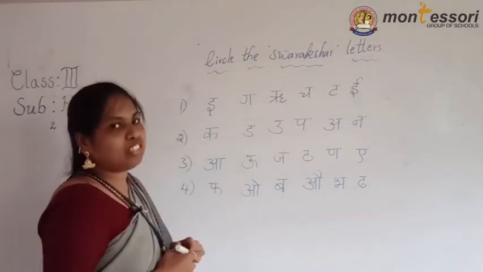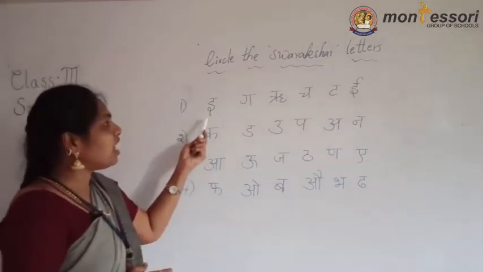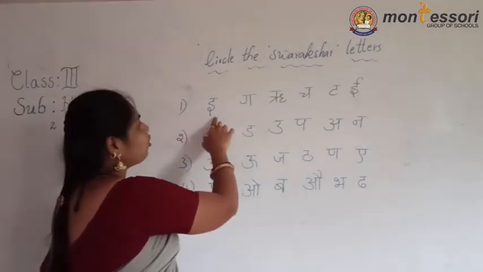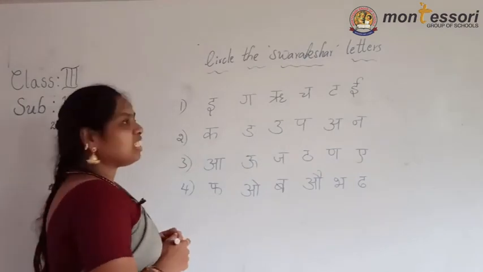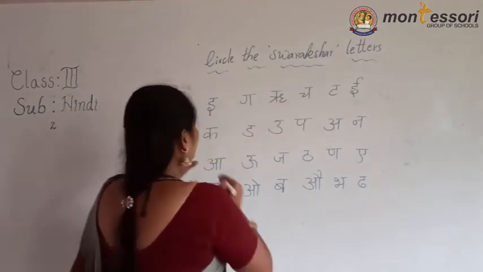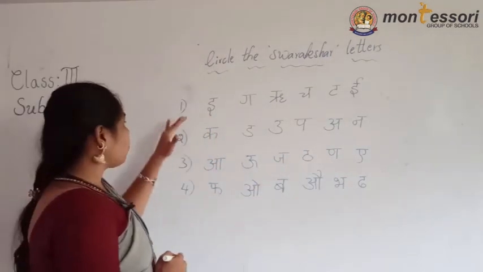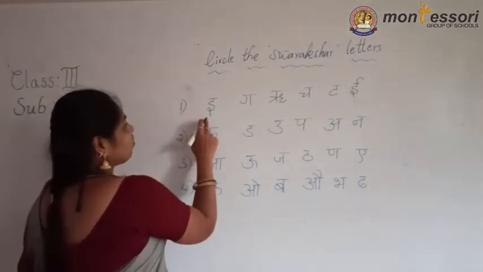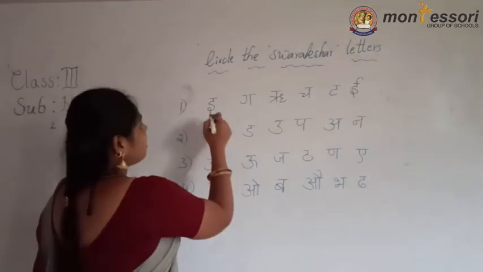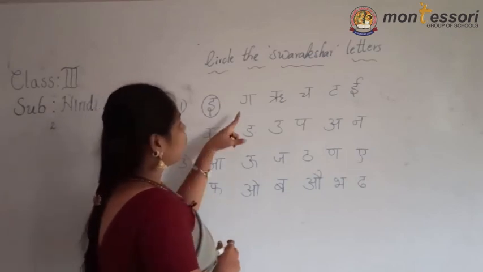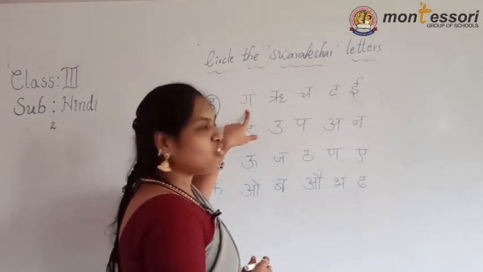What is the first question given here? I have given the heading: circle the Swarakshar letter. In this, which are the Swarakshar letters? You must see and circle in that particular line only. Don't go straight this way to the second, third and fourth. First line only, check it. What is the first one? See, E. Is E a Swarakshar letter or a Vyanjanakshar letter? It is a Swar. Then next, what is the letter? Ga. Is it a Swar or Vyanjan? It is a Vyanjan letter.